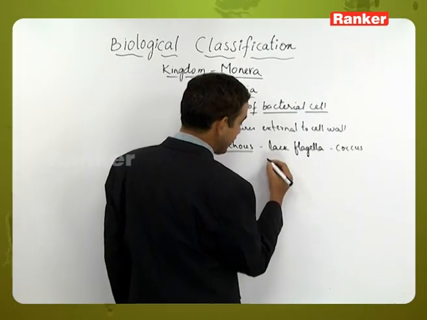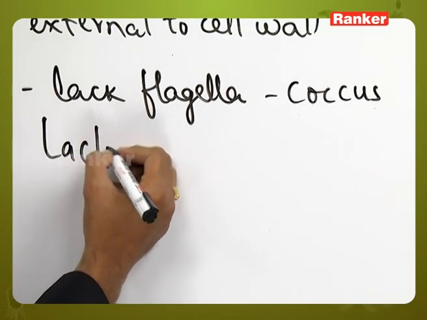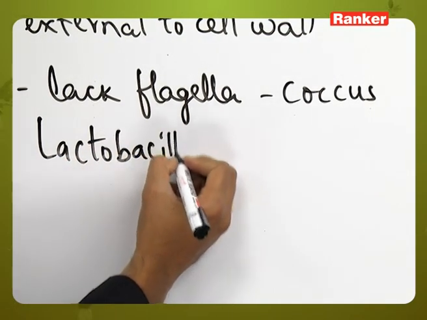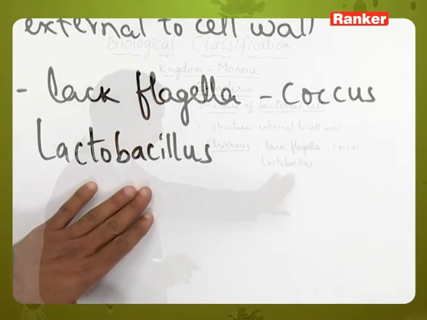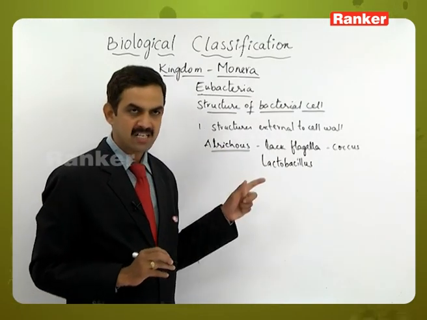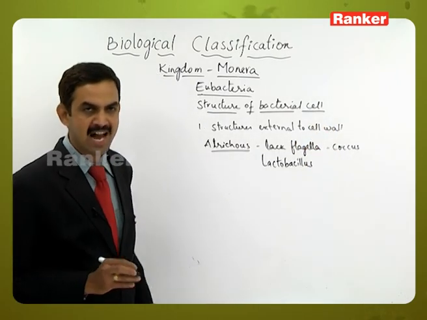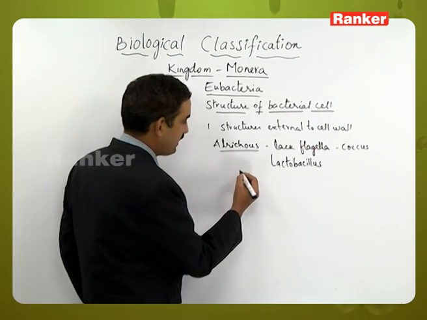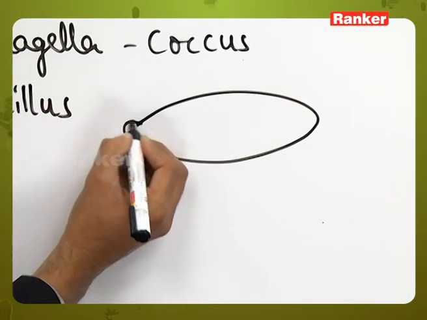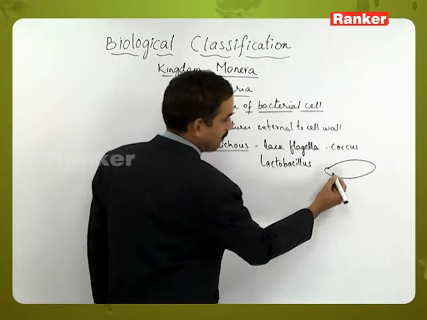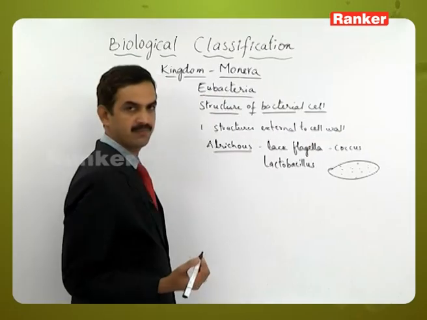Lactobacillus is another example where flagella are completely absent. Of course, Lactobacillus belongs to the bacillus type, and the coccus or all spherical bacteria lack flagella. If you see the diagram of the Atrichous ones, it appears like this: a bacterial structure without any flagella on its surface.